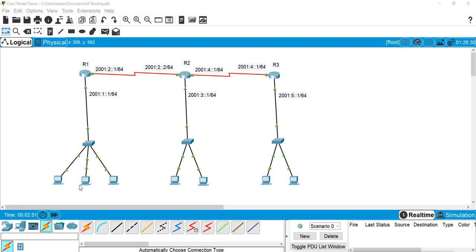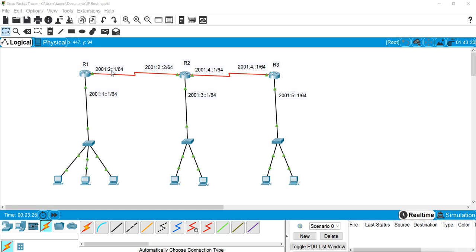Now on this serial interface I am going to use 2001:2, so this 2 is the network. This is 1, this is 2, so this is a different network, and ::1. That means after the 2, all the remaining bits are 0 and at the end it is 1. Now this IP is in the same network as this one, 1001:2. This one is also 2, and this one is 1.